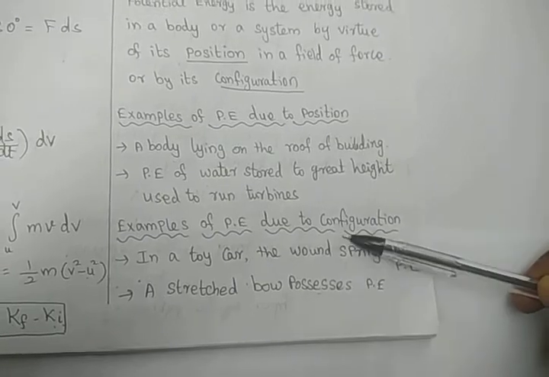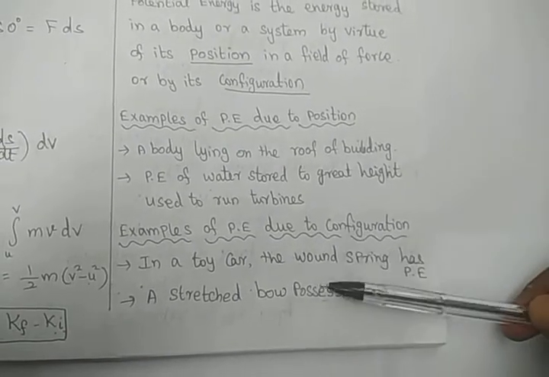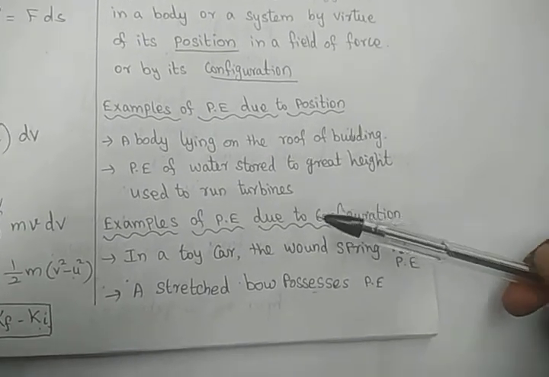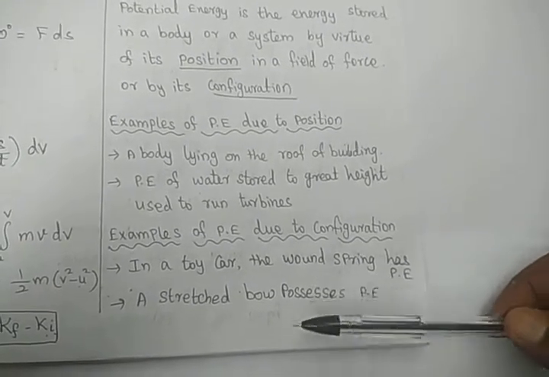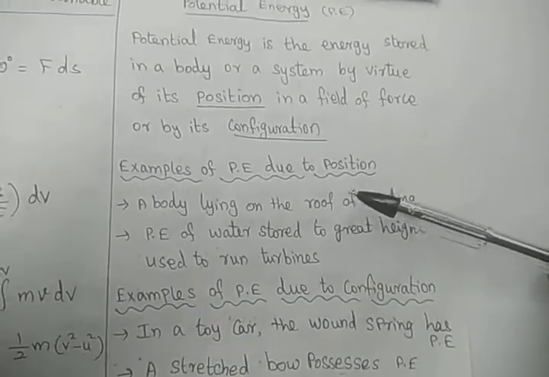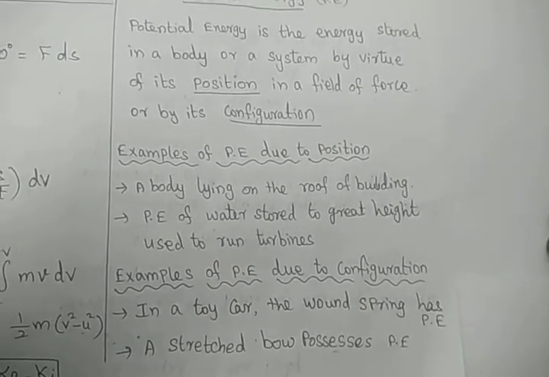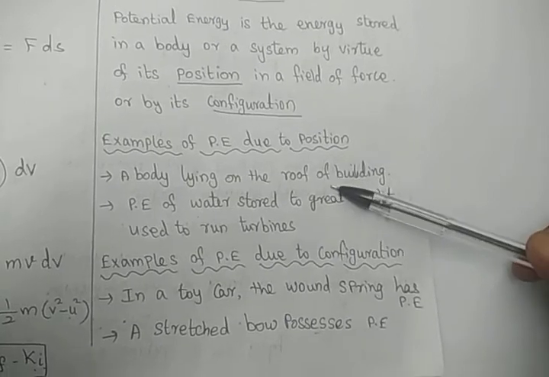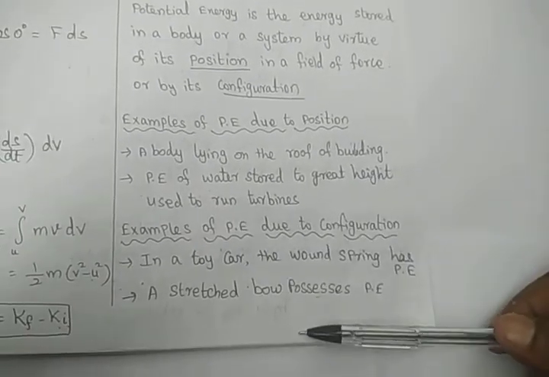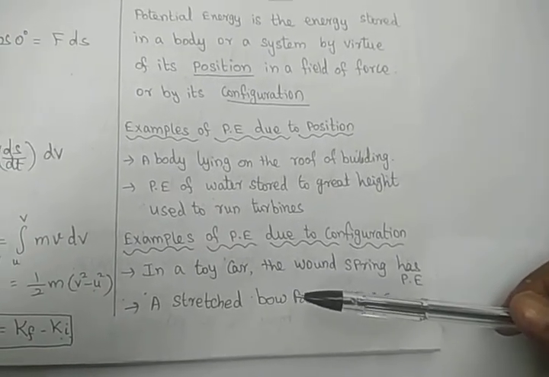In these two cases, the shape of the body changes. The spring is compressed, and here the bow is stretched, so the potential energy is stored. In the other case, the height from the earth surface, the position of the body, decides the potential energy. Here the configuration decides the potential energy.